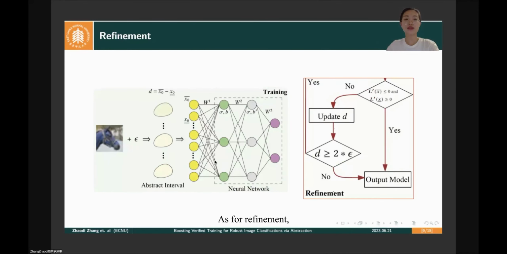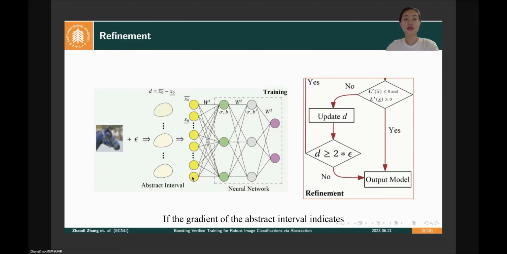As for refinement, our approach has a hyperparameter, abstraction granularity, that determines the size of the abstract interval, which in turn also affects the classification accuracy and robustness. Therefore, we propose a gradient descent-based algorithm for refining this hyperparameter. By using the backpropagation algorithm, we can obtain the gradient of neurons in the input layer.